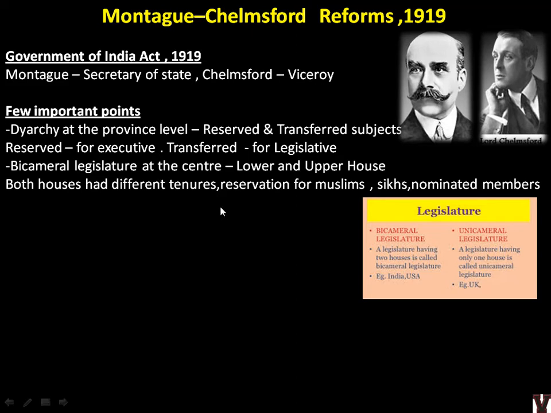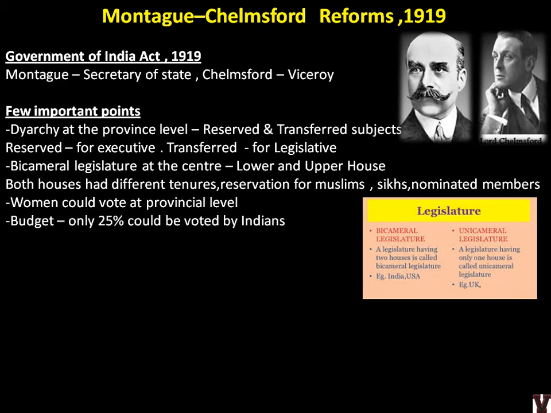Reservation for Muslims, 6 nominated members. So reservations were also there in both the houses, and it was different also. Women could vote at the provincial level. This was also given for the first time in this reform. Budget, 25% could be voted by Indians. If you remember, last time in 1909 what happened? They could vote on single individual items but not the budget as a whole. So this time you can vote on 25% of the budget.